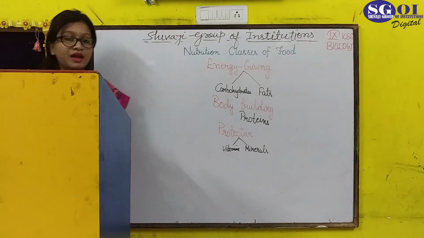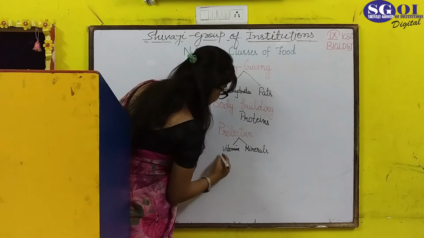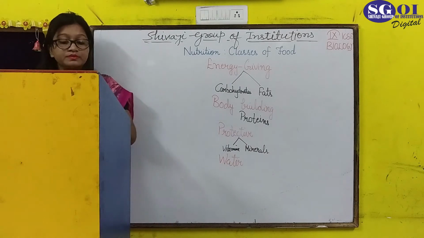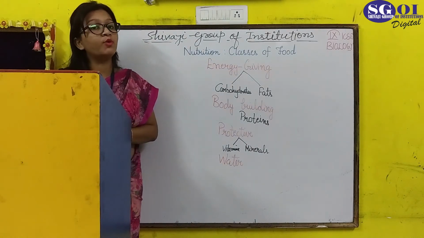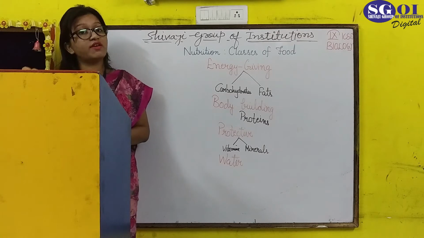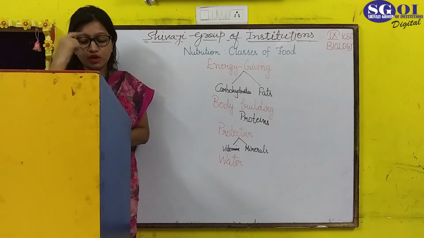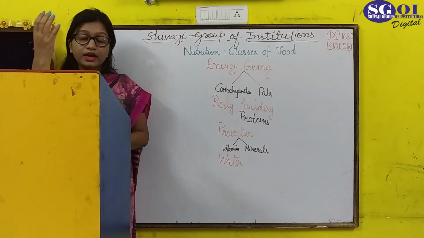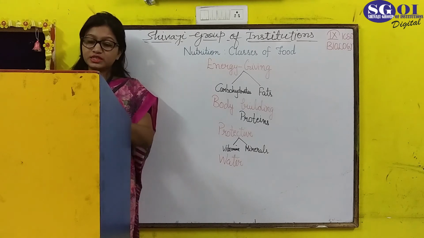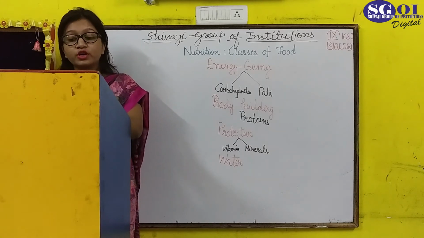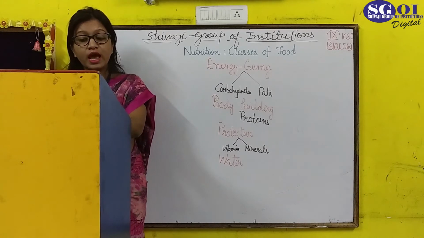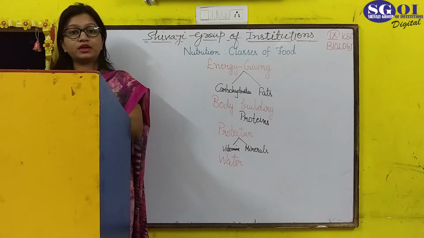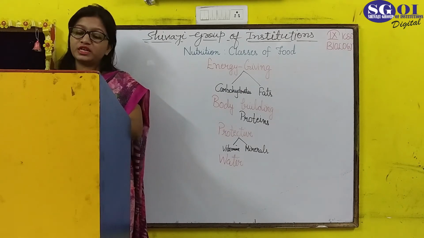Other than this, the second last thing which is present in our body is water. What is the use of water? Water is a component of all body fluids and accounts for about 70% of our body weight. It is important for various metabolic activities, like it helps in the transportation of substances within the body. It helps in the process of digestion, absorption of food, and also in the excretion of waste products from the body. It also helps in regulating body temperature through perspiration.